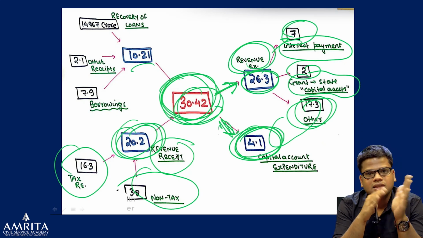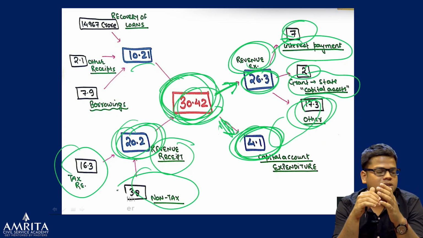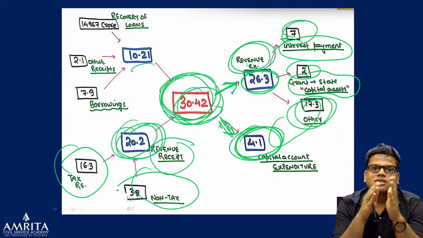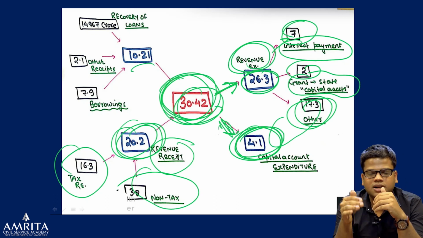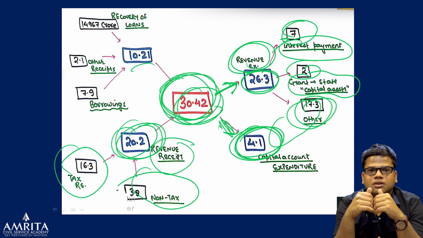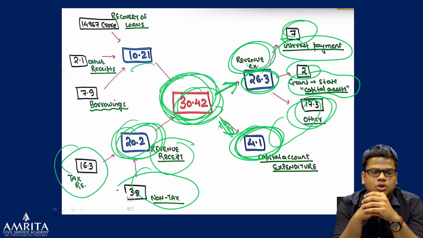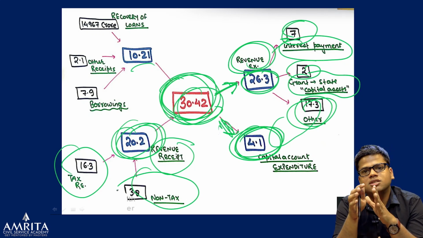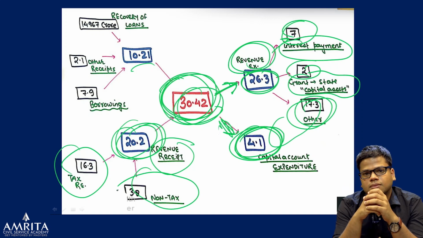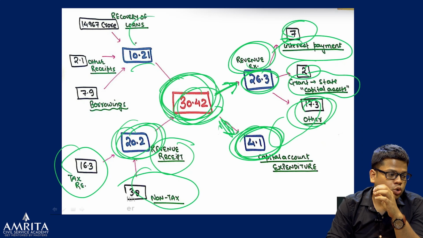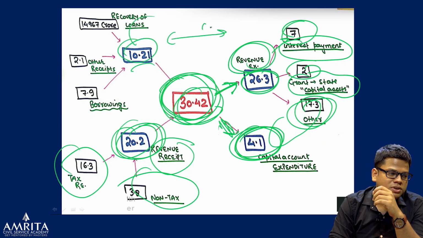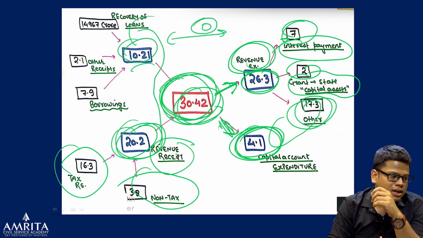Comprising of the tax and the non-tax. Tax means the direct tax, the corporation tax, and indirect tax. We have seen the direct tax, corporation tax, income tax, and the indirect tax, GST and all. And 3.8 is the non-tax, right? Remaining 10.1, 10.21, because ultimately the budget has to be zero. How much money is coming in should be out.